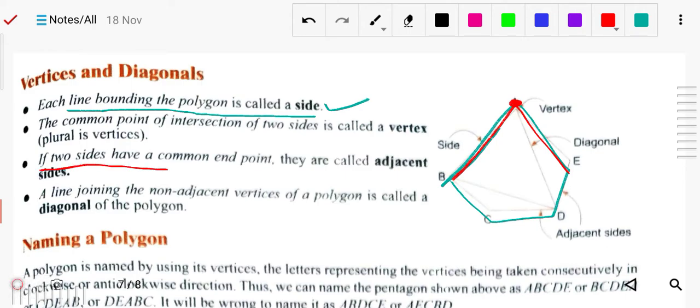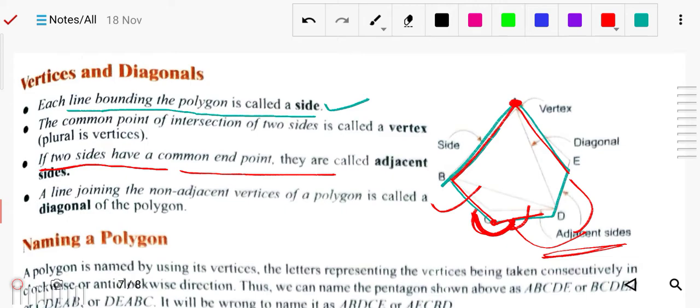If two sides have a common endpoint, they are called adjacent sides. You can see these two lines have the same intersection point, so CB and CD are adjacent sides, as written in the example.